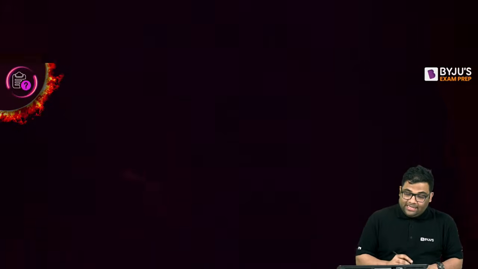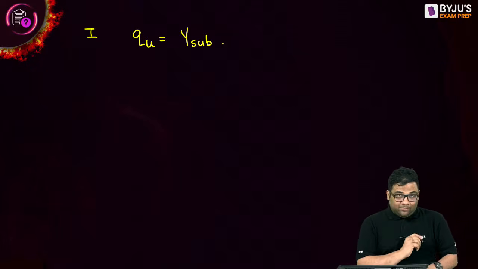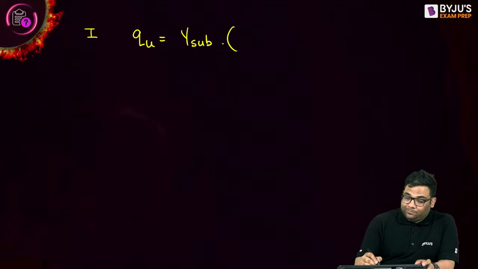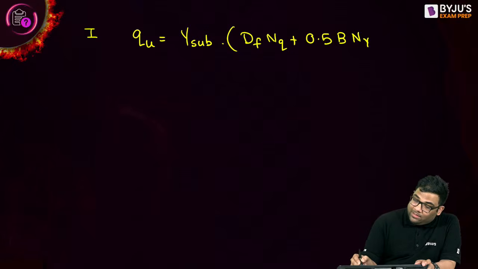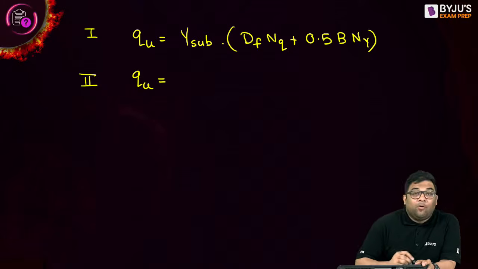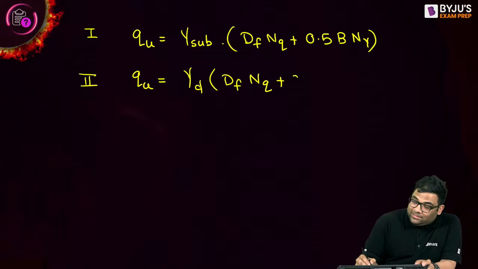For case 1, I can take gamma submerged common, and I will get Df into Nq plus 0.5 B N gamma. For the second case, the ultimate bearing capacity will be gamma d into Df into Nq plus 0.5 B N gamma.